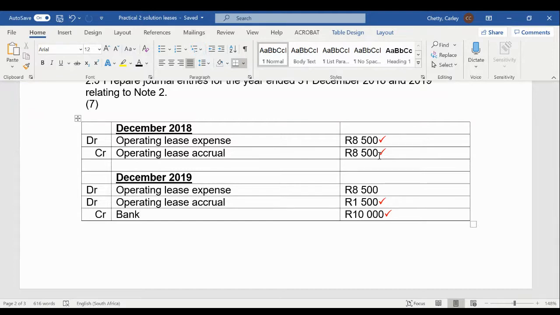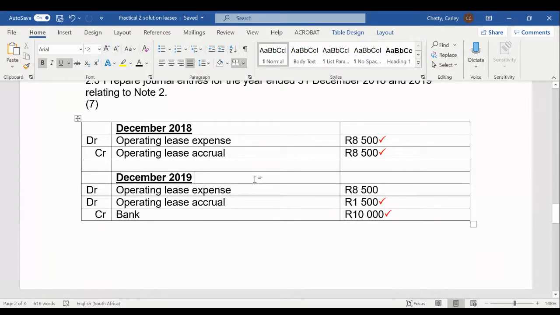So here with the operating lease, we are basically just smoothing the lease payments over the 20 years, even though only for 17 of the years the rent is going to be paid. And the reason for this is that we don't want erratic incomes and expenses in our statement of profit or loss. We want to show a smooth, constant effect, okay? So in 2018, because rent is not going to be paid physically out of our bank account, we will raise an accrual. So it is debit operating lease expense, credit operating lease accrual of 8,500.